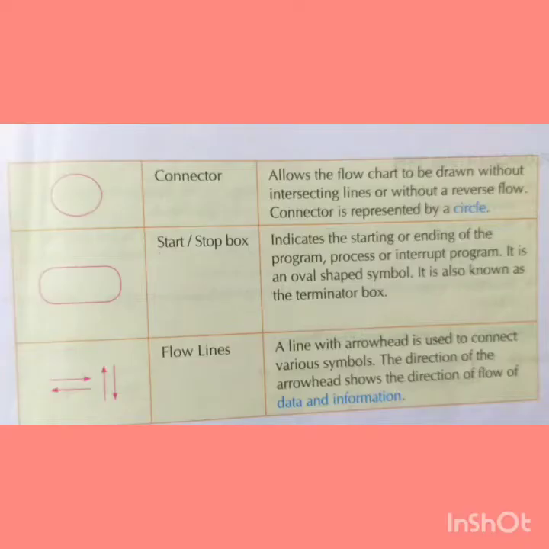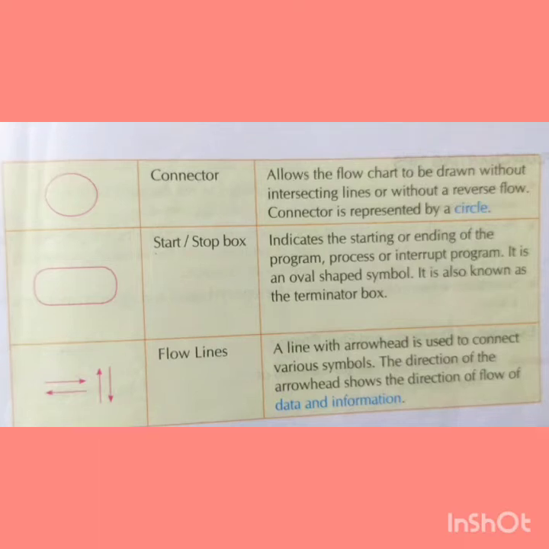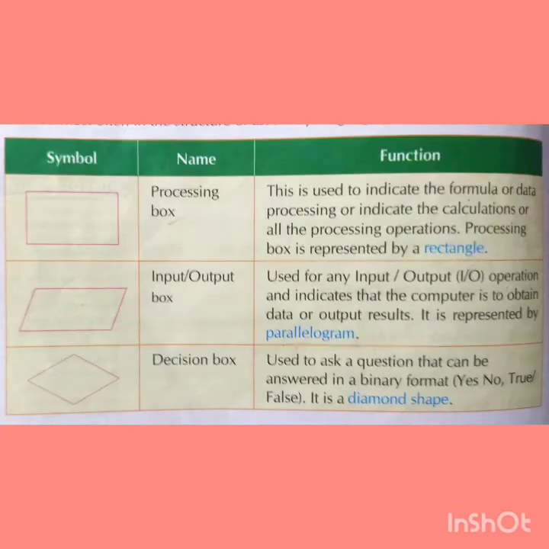In this picture you can see the different types of flowchart symbols. First is connector, second is start or stop box, third is flow lines, and the next is processing box, then input or output box, and the last one is decision box.